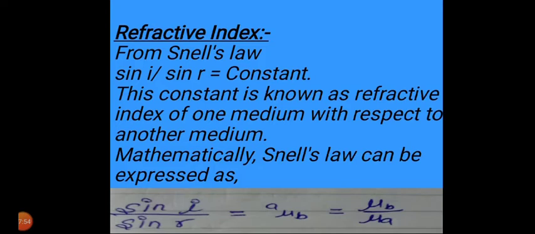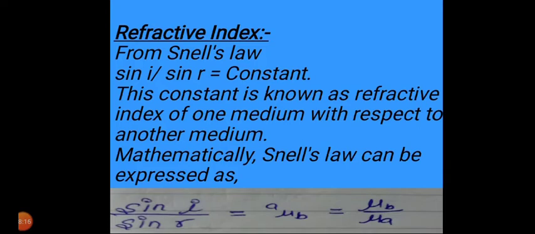Mathematically, this law can be expressed as sin I upon sin R, and you can see here I have added a handwritten image, will be equal to A mu B, which equals mu B upon mu A. So that is the refractive index of medium B with respect to medium A.